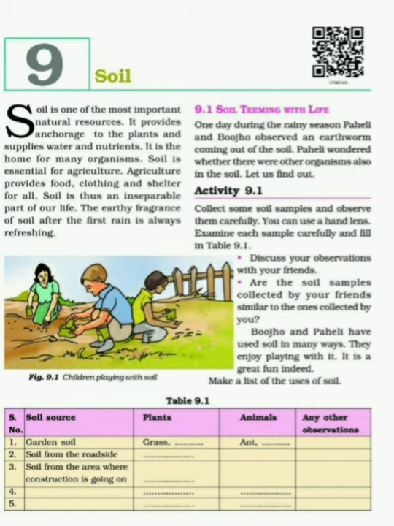Okay, and what we have to observe is what things are present in that soil sample. Whenever you observe the soil sample from any place, you will find that some things are present in that soil. आप अगर देखोगे तो आपको कुछ चीज़ें दिखेंगी, just like dead plants, then a few animals like small insects and all. ठीक है, like ants, sometimes earthworms also. ठीक है, अगर आप रेनी सीजन में ऑब्जर्व करेंगे तो अर्थवर्म्स भी सॉइल के अंदर रहते हैं. Earthworms are found in soil during the rainy season mostly. ठीक है, then any other observations you can also write down in table 9.1.